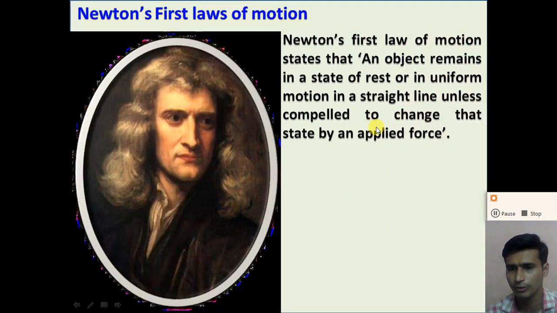What is Newton's first law of motion? Newton's first law of motion states that an object remains in a state of rest or in uniform motion in a straight line unless compelled to change that state by an applied force. So dear student, an object maintains its state of rest or its state of uniform motion until and unless a force is applied on it.